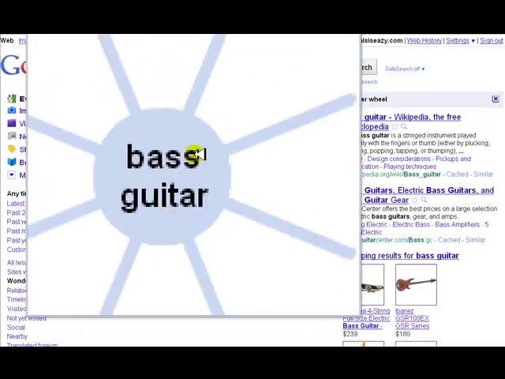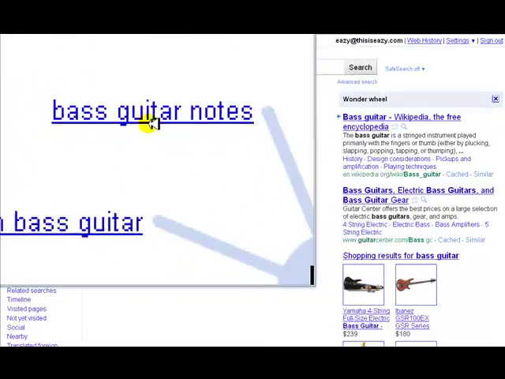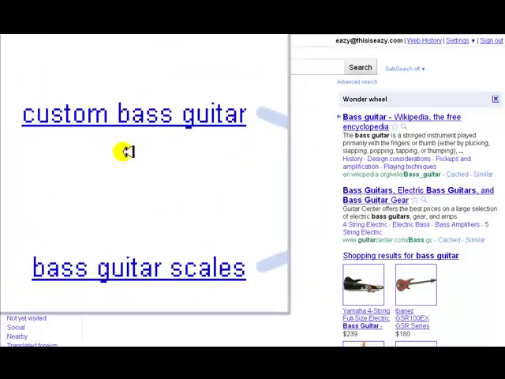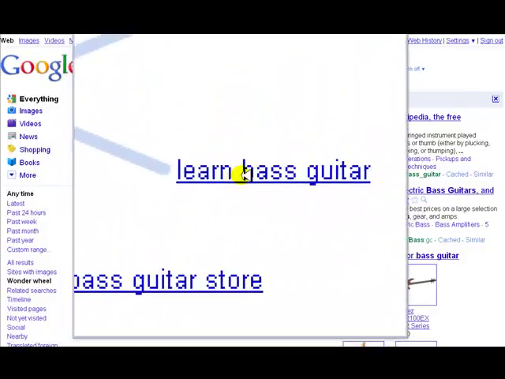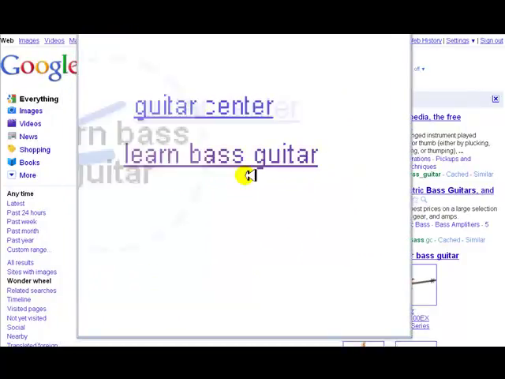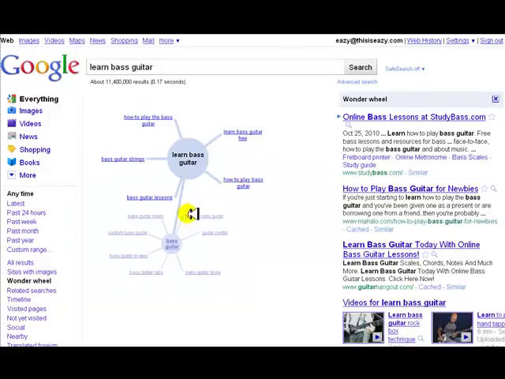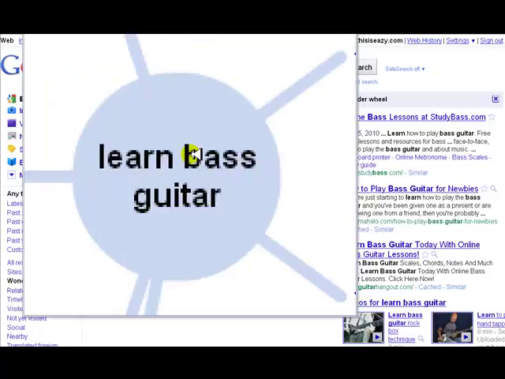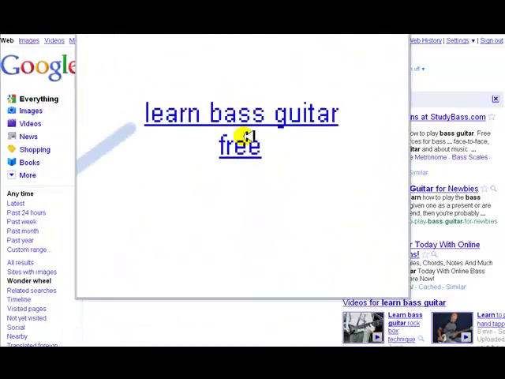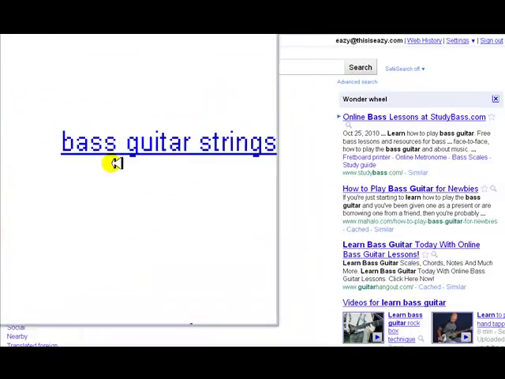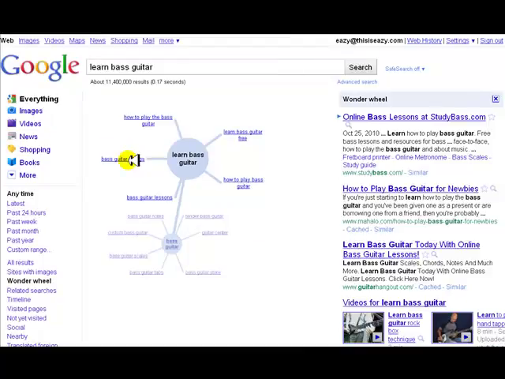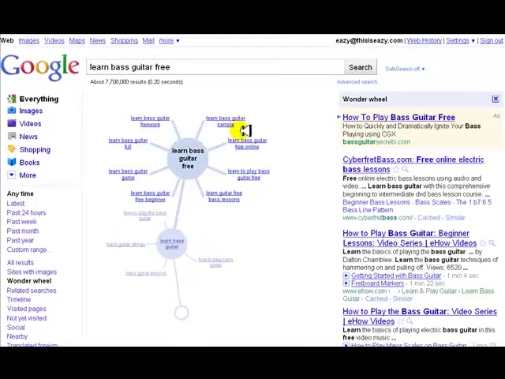So here in the Wonder Wheel, we can see we've got bass guitar in the middle, and then we've got Fender bass guitar notes, custom bass guitar scales, bass guitar tabs, bass guitar store, learn bass guitar. Let's click on learn bass guitar, and you'll see what happens here. It starts from here, and then it breaks off to what's associated with learn bass guitar: how to play bass guitar, learn bass guitar free, how to play the bass guitar, and bass guitar strings. You can just keep going from there. Click one of these and it breaks off a whole new set. And all these are connected.